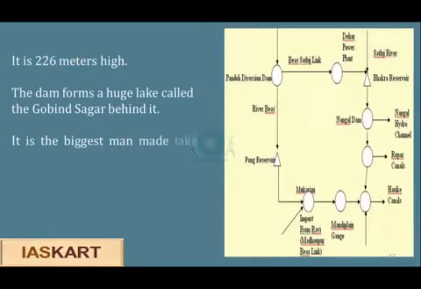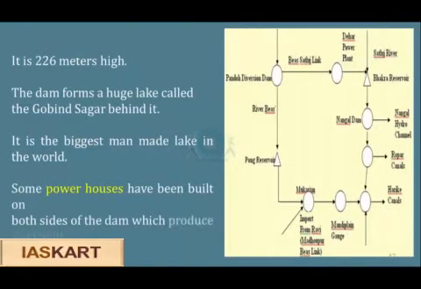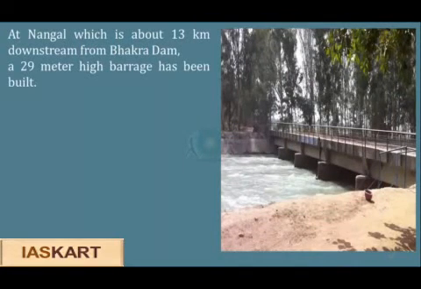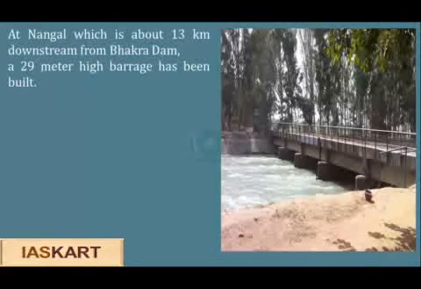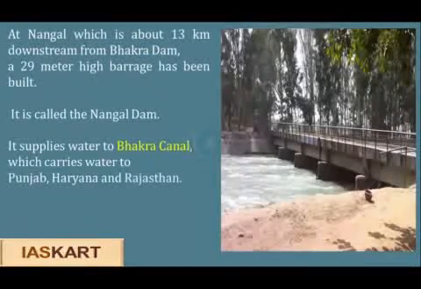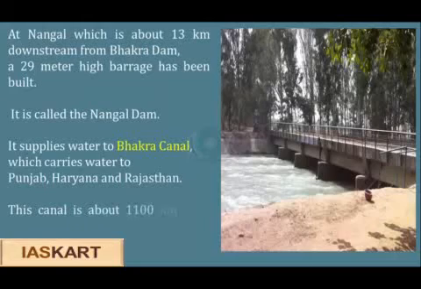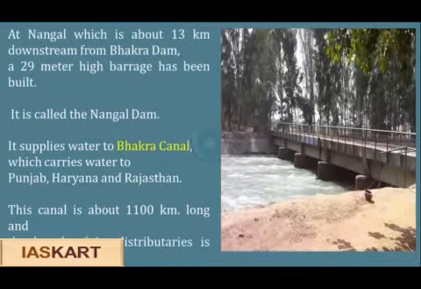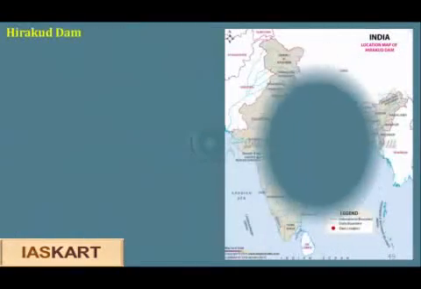This dam forms a huge lake called the Gobind Sagar behind it, and is the biggest man-made lake in the world. Some powerhouses have been built on both sides of the dam which produce electricity. At Nangal, which is about 13 kilometers downstream from Bhakra Dam, a 29-meter high barrage has been built. It is called the Nangal Dam. It supplies water to the Bhakra Canal, which carries water to Punjab, Haryana and Rajasthan. This canal is about 1,100 kilometers long and the length of its distributaries is about 3,000 kilometers.